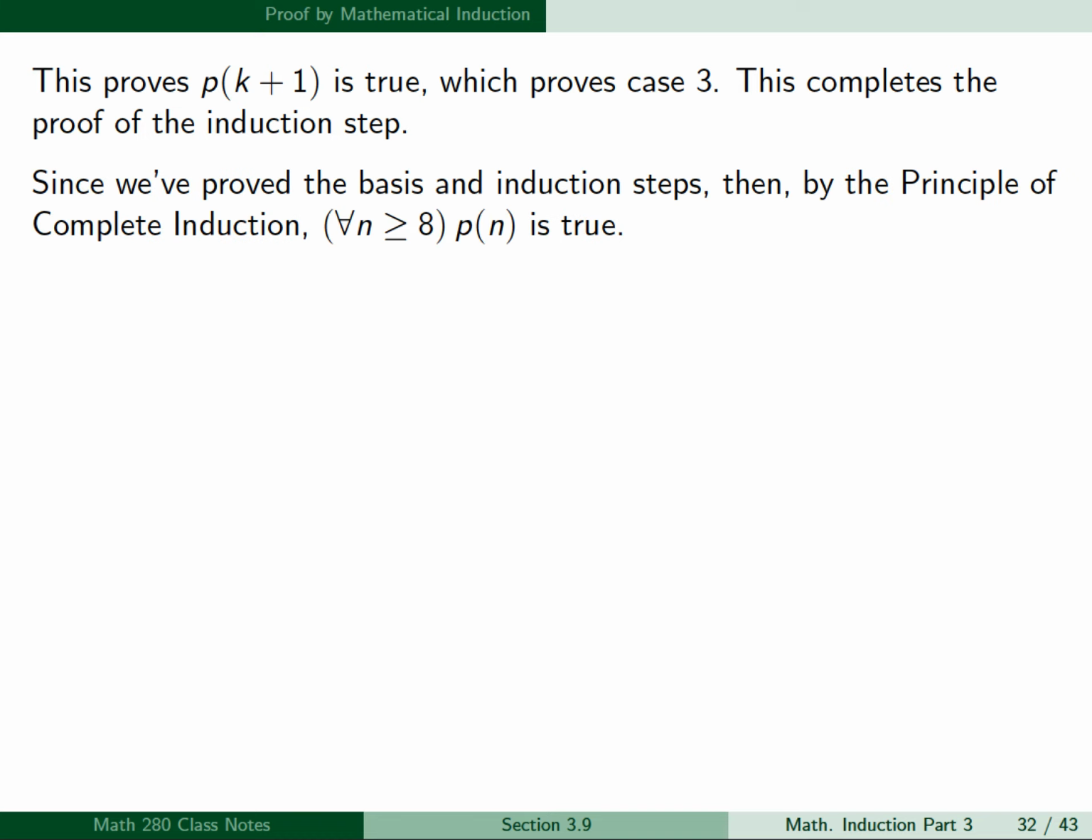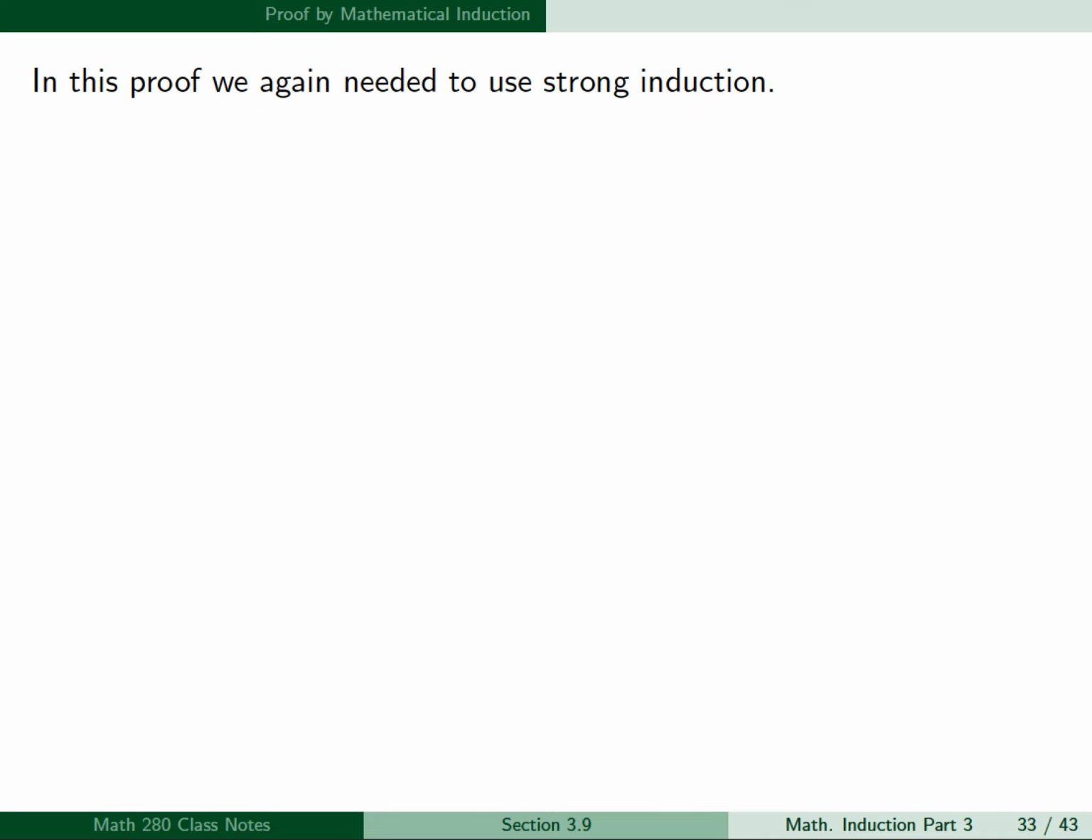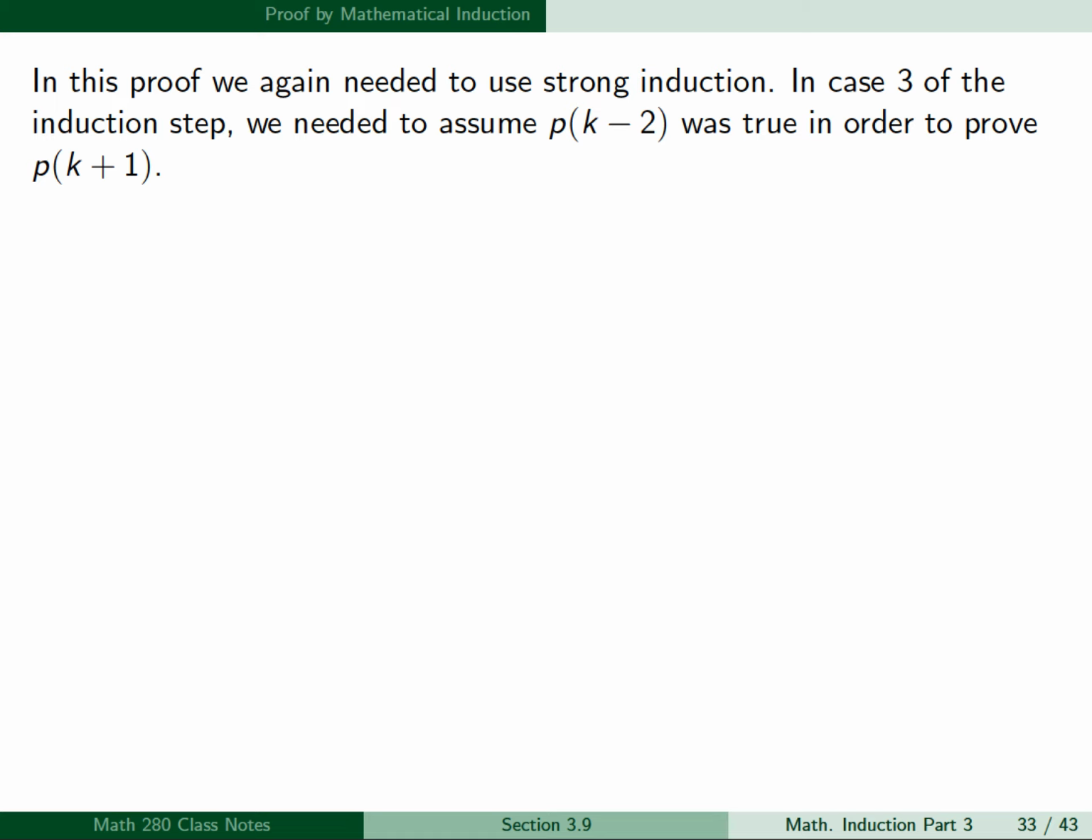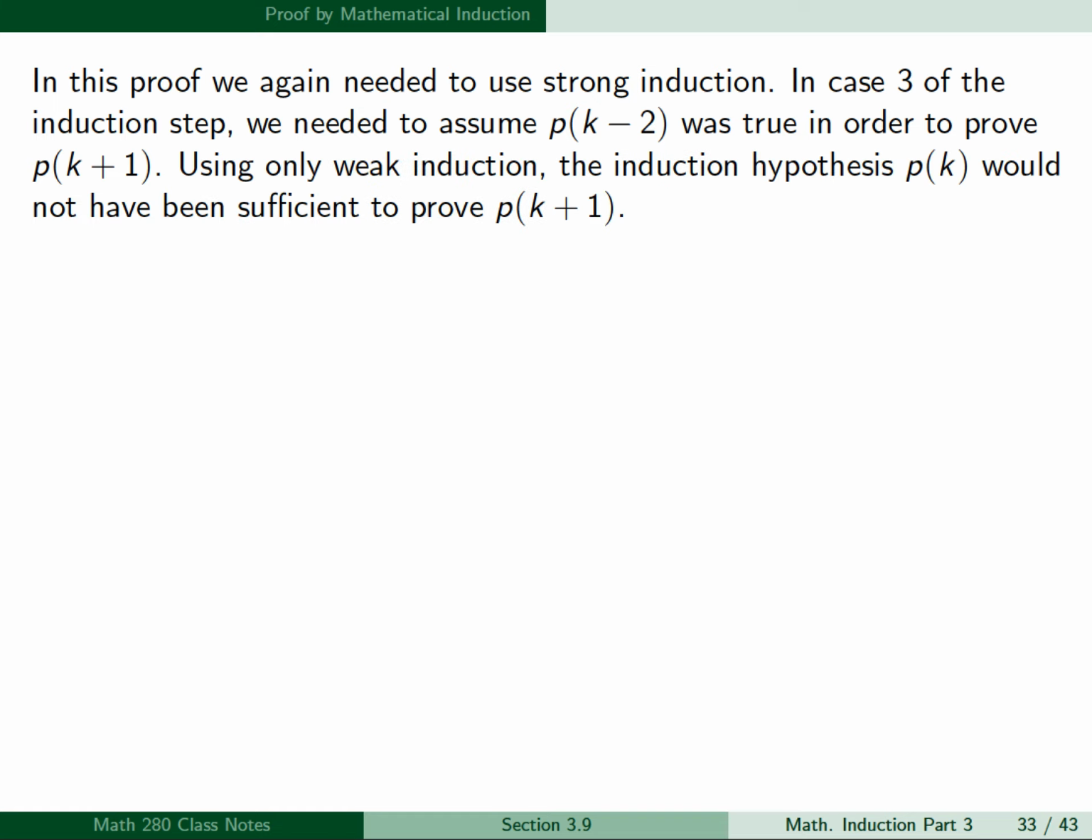And since we've proved the basis and induction steps, then by the principle of complete induction, for all n greater than or equal to 8, p of n is true. So in this proof, we again needed to use strong induction. In case 3 of the induction step, we needed to assume p of k minus 2 was true in order to prove p of k plus 1. So using only weak induction, the induction hypothesis p of k would not have been sufficient to prove p of k plus 1.